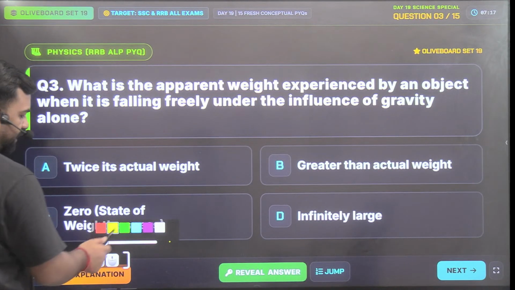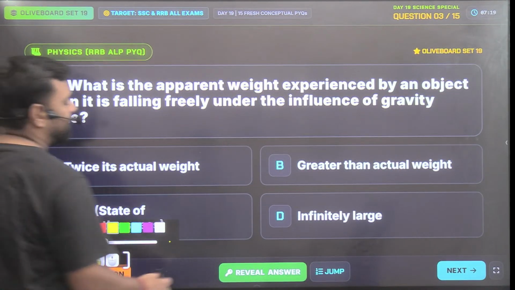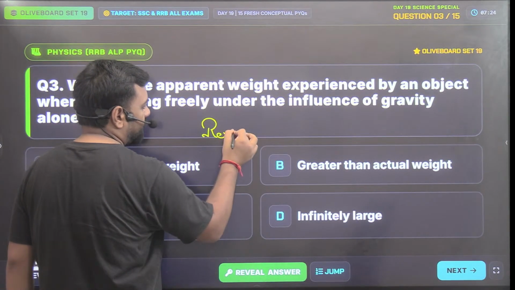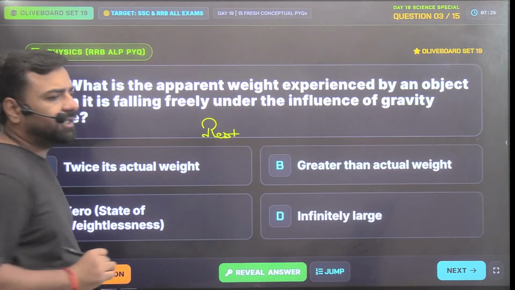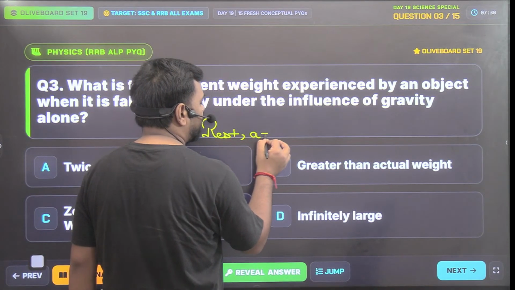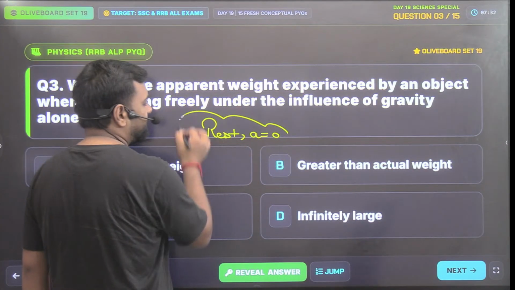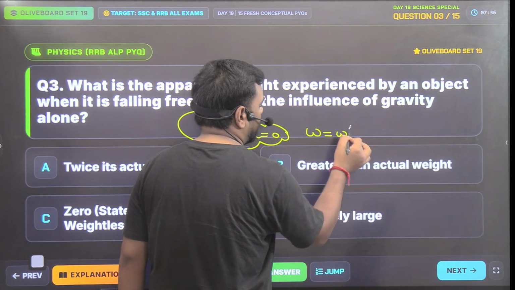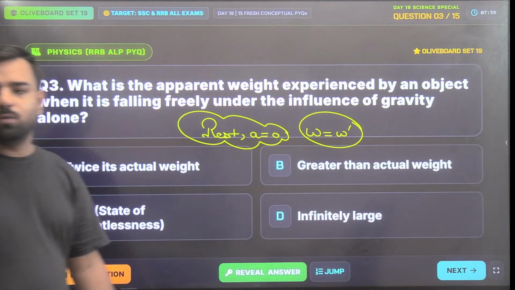There are four different conditions. The first point is, let's say the lift is in the state of rest or it's in uniform motion. Let's say the acceleration is zero. If the lift is in the state of rest or acceleration is zero, in this condition, weight and apparent weight will be equal. That's condition number one.